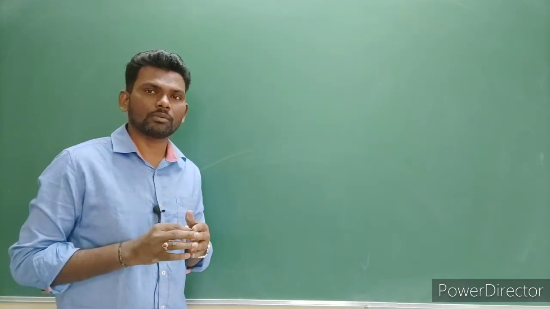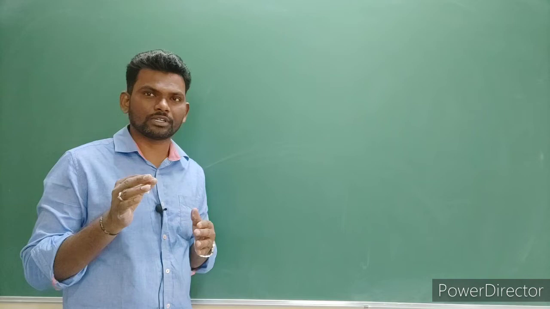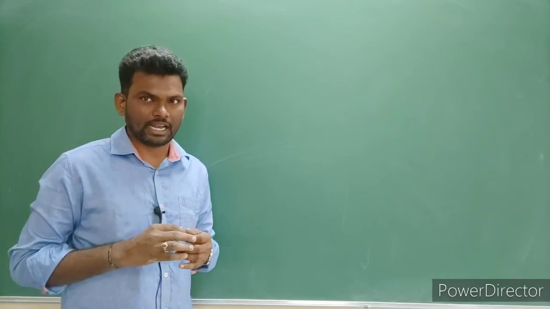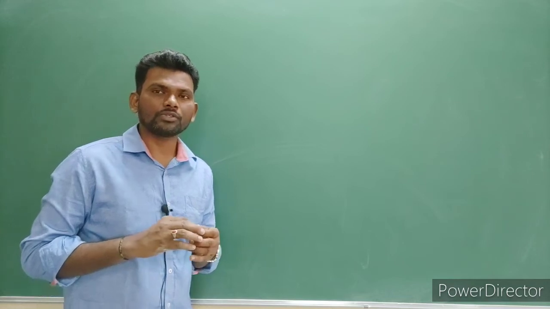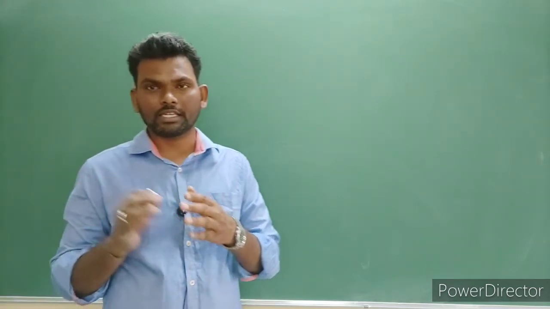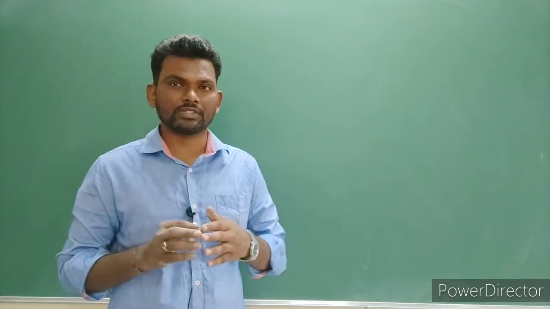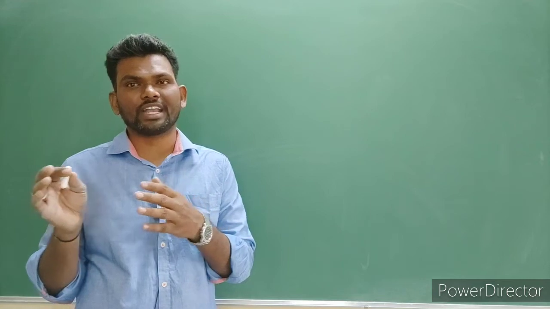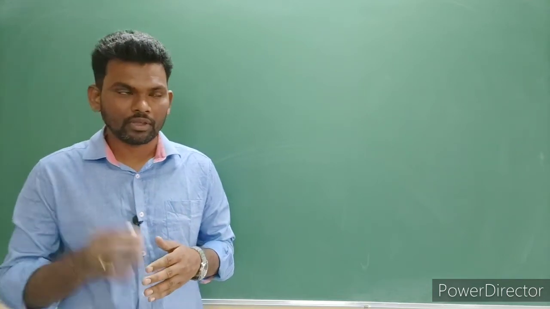And the third one is RNA polymerase 3, which codes for the formation of tRNA. Also, after formation of mRNA, it undergoes splicing, and post-modification changes also occur.